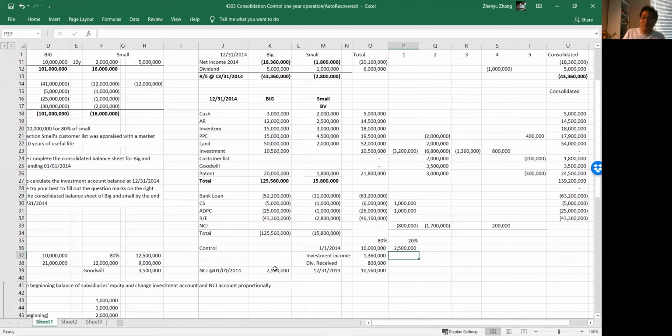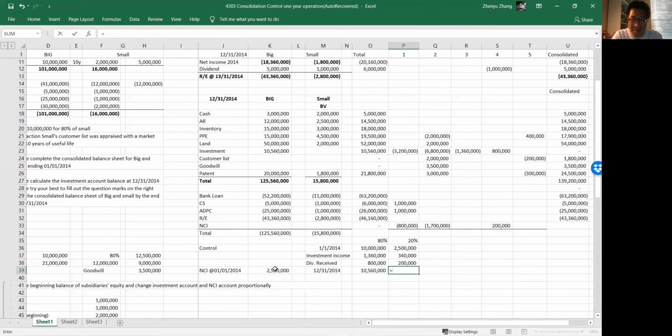And investment income, BIG claimed 80%, and 20% is a quarter, so investment income was 340,000 for NCI. And for the dividend, BIG received 80% of 1 million, and Small received 200,000, 20% of 1 million.